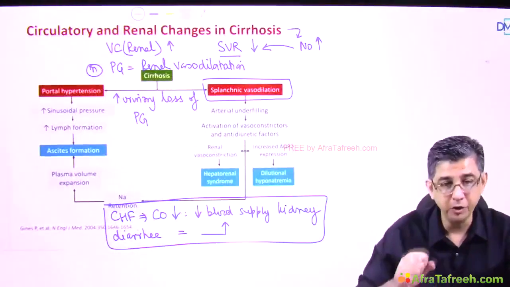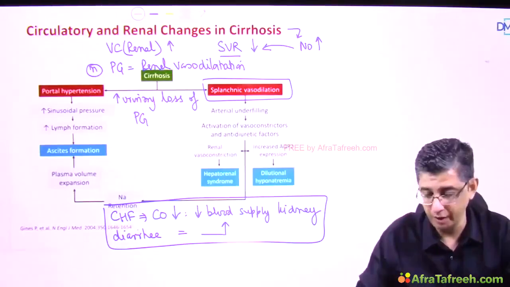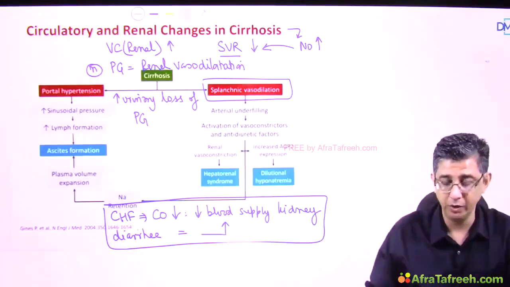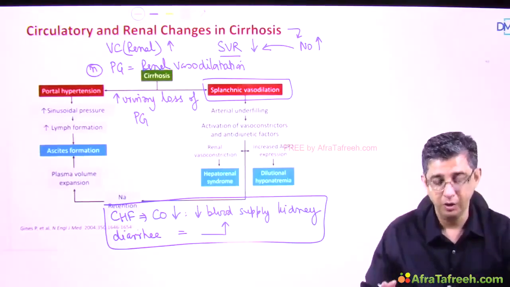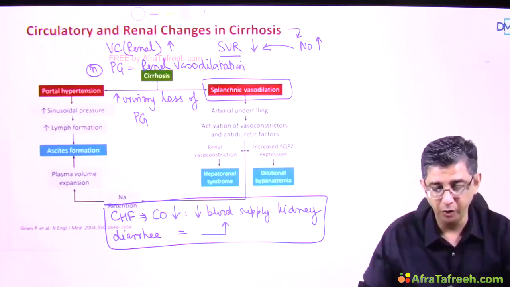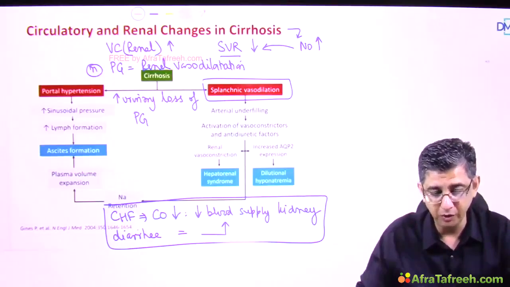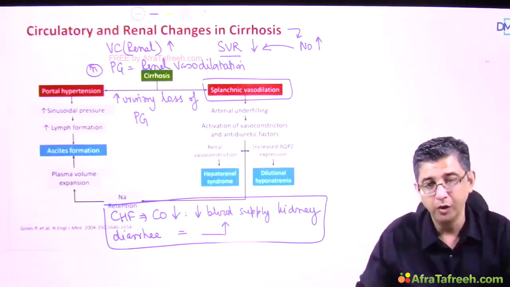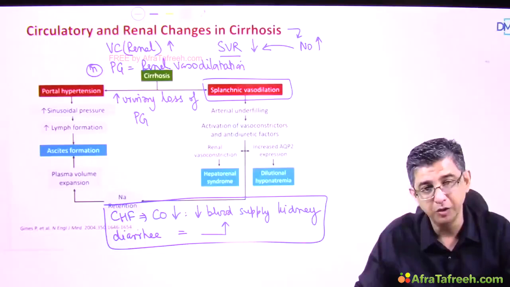One is that the intrinsic blood vessels of the kidney are constricted and the splanchnic system is dilated. So the end result of both of them is that the kidney is not getting sufficient amount of flow that it should be getting to excrete out the waste products from the body, and that is why the serum creatinine value will tend to significantly increase in the patient.